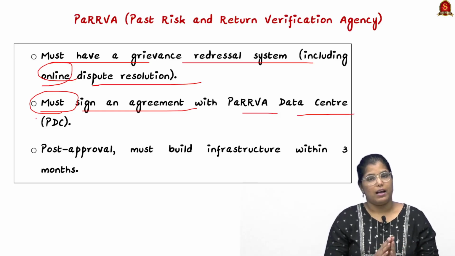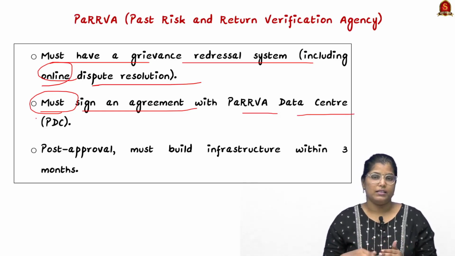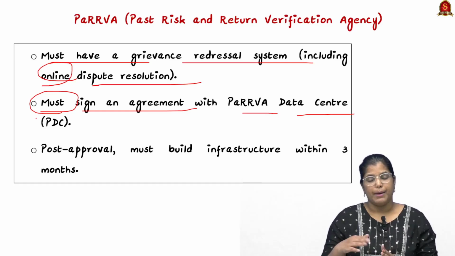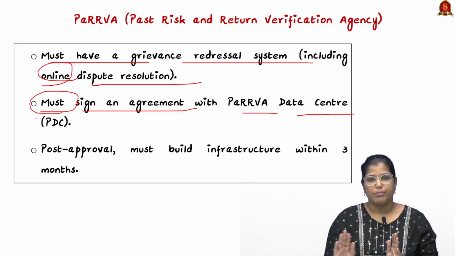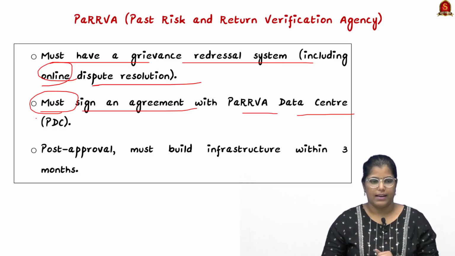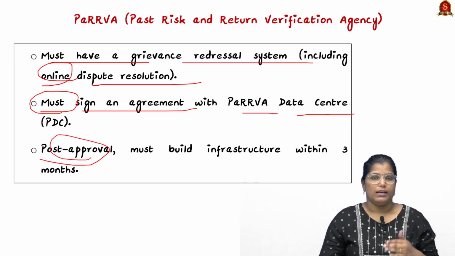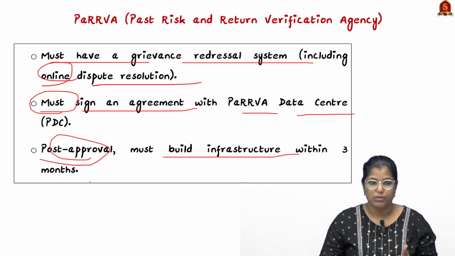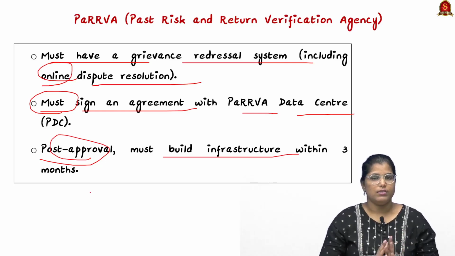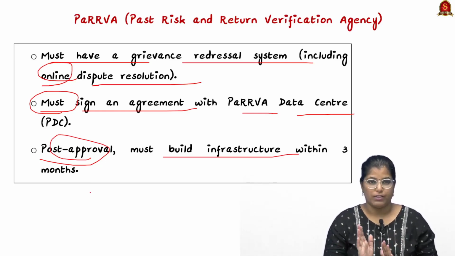There is another subcategory in this framework called the PDC, which is nothing but the PARVA Data Center. We'll see about the PARVA Data Center in a slide later. After approval, they have to build the infrastructure within 3 months. So these are certain eligibilities and responsibilities of PARVA.